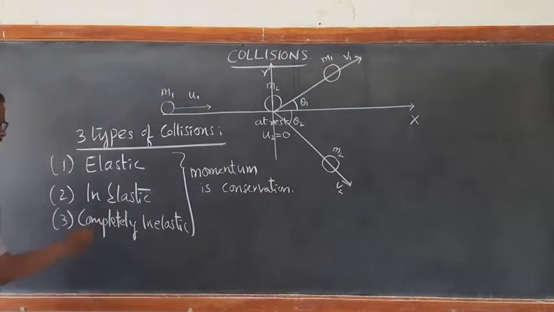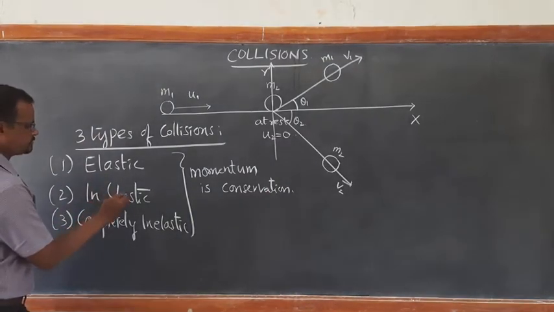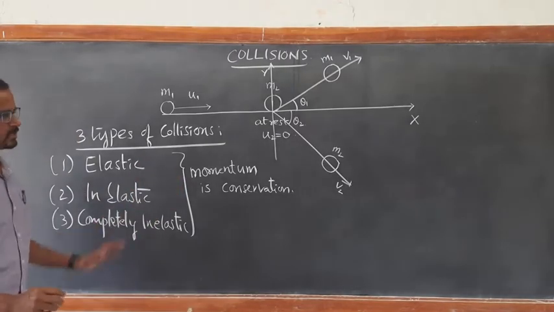But in these two cases, kinetic energy is not conserved. That's how we classify.